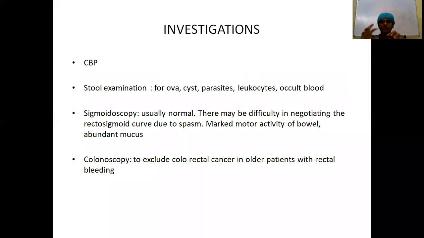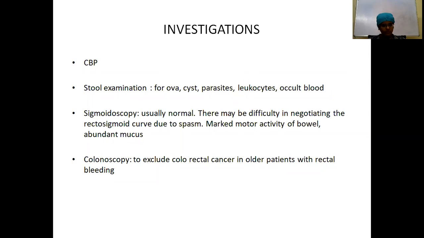Sigmoidoscopy is usually normal, but as you try to advance your scope, you can feel some resistance at the rectosigmoid curve because of the spasm. And also when you pass the scope inside, you can see increased peristaltic waves. Compared to a normal bowel movement, increased motor activity will be seen in this person who is having IBS. And within the bowel lumen, you can see an abundant quantity of mucus.